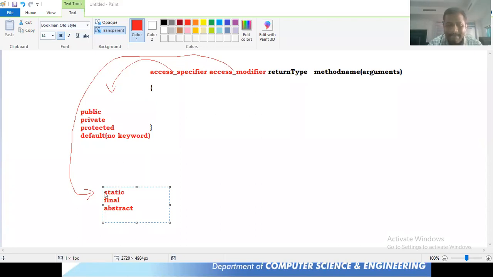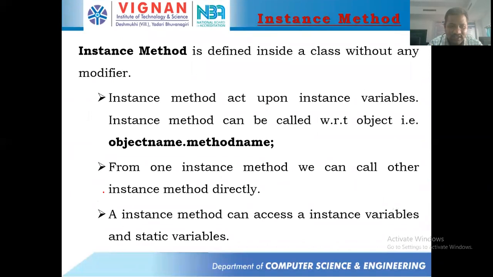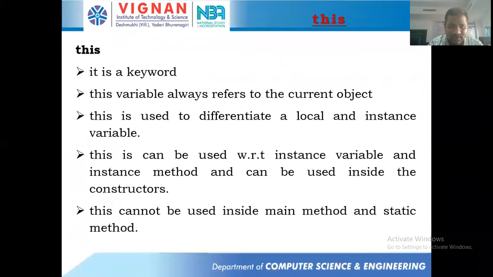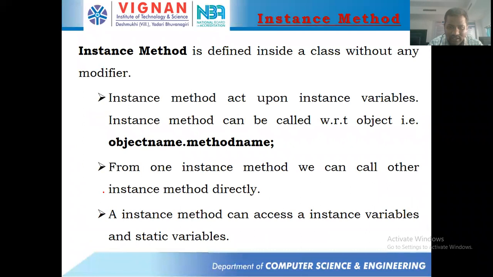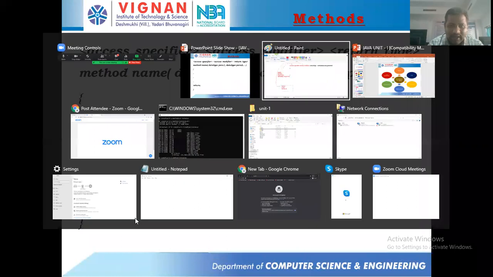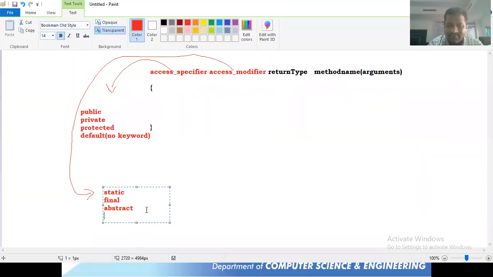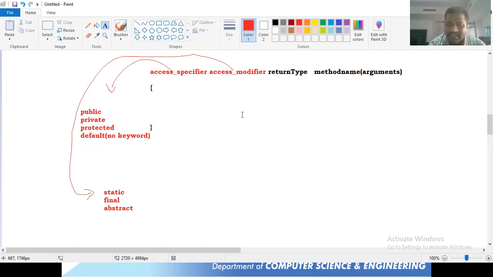Let's see what things we can use. Abstract, static, final. I think one more should be there. Just wait. Okay, I will discuss these later. In the place of access modifier we can use static, abstract, and final. Forget about final for now; where we'll be using final, I will discuss later. But try to remember these two things.